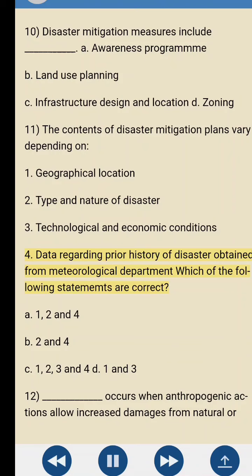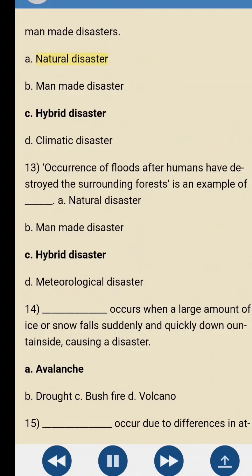Which of the following statements are correct? A. 1, 2 and 4. B. 2 and 4. C. 1, 2, 3 and 4. D. 1 and 3. 12. Blank occurs when anthropogenic actions allow increased damages from natural or man-made disasters. A. Natural disaster. B. Man-made disaster. C. Hybrid disaster. D. Climatic disaster.